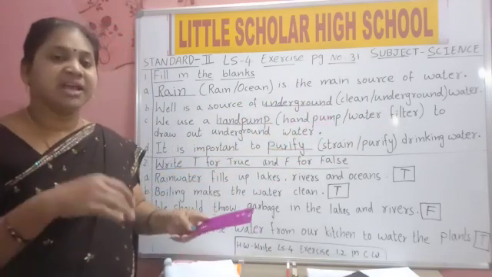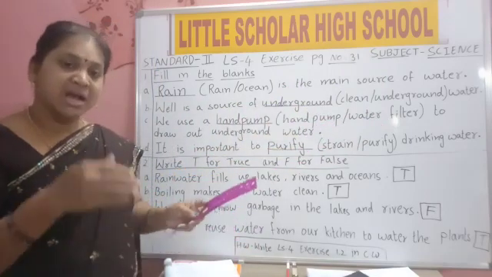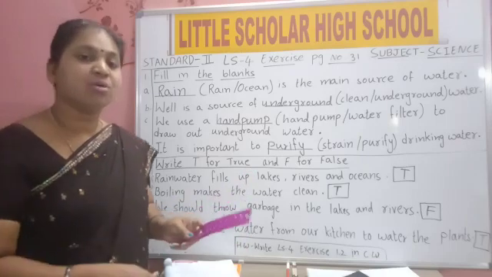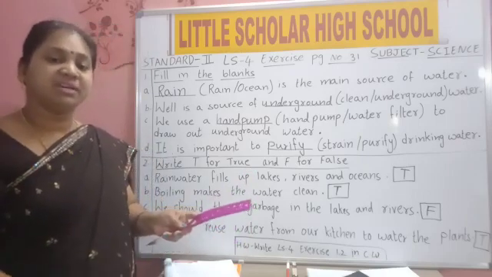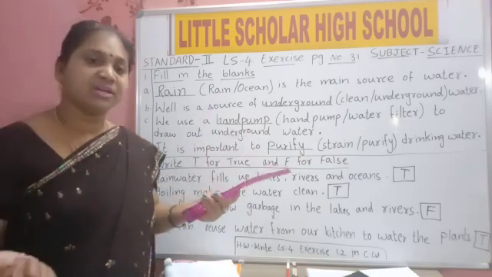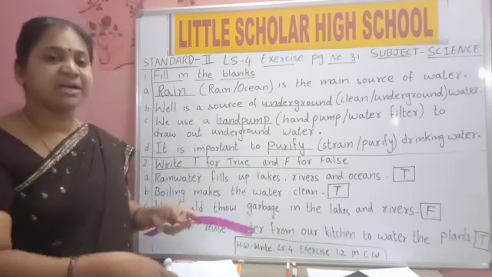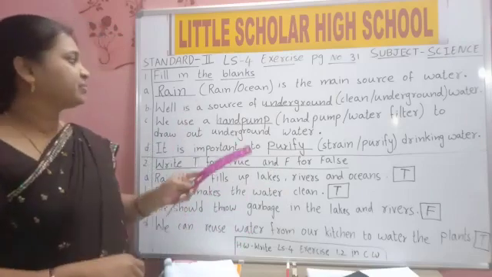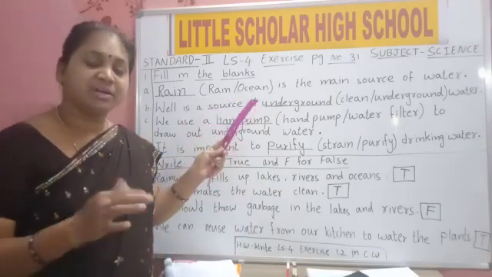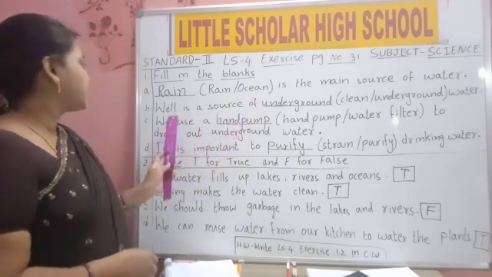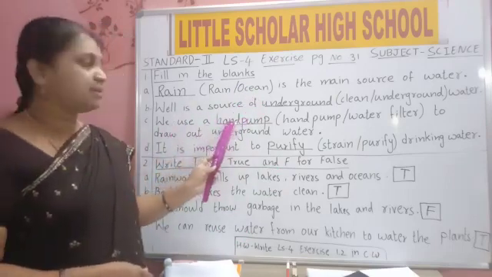Well means we will dig a well where? Under the ground we will dig a well. From the underground we will get water in the well. We put our buckets and we pull it out. So well is underground water. How are we getting water in a well? From underground. We use a hand pump.